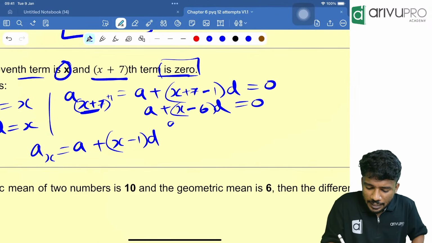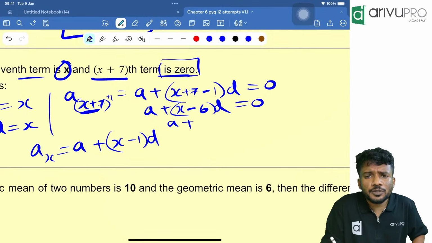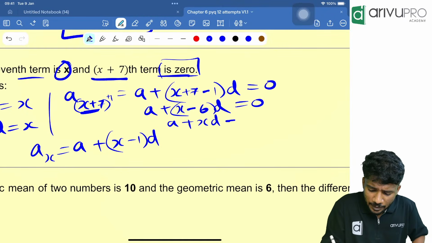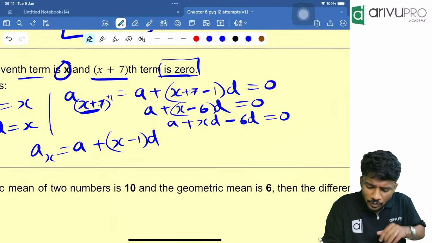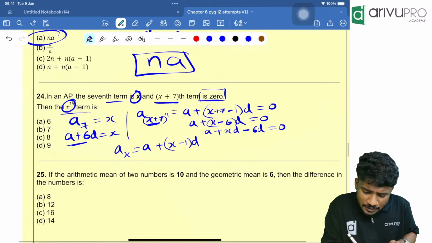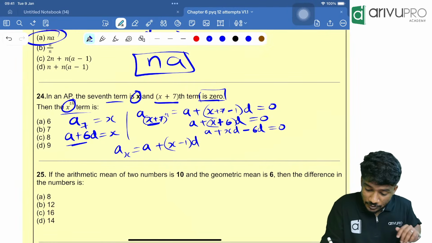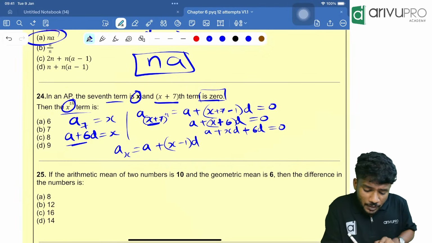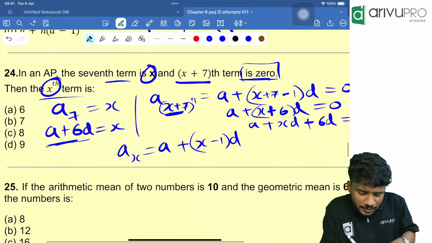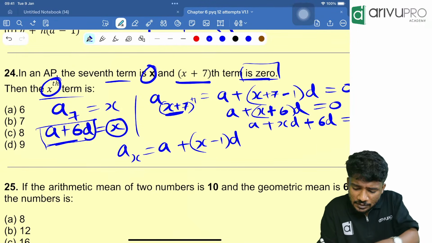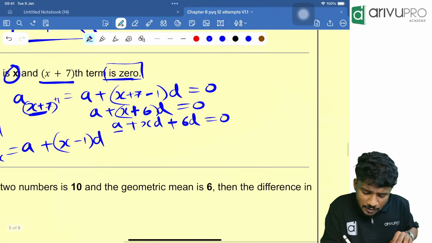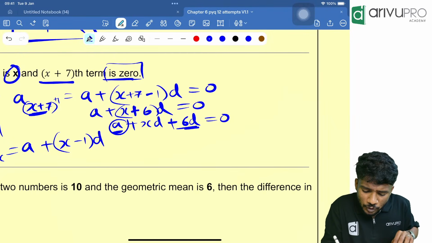That means A plus D into x is xD, plus 6D, which is equal to 0. Now looking here, A plus 6D is how much? 1 second, is it 6 minus? No, plus 6D only, sorry for that. Plus 6D is equal to 0. Now looking here, A plus 6D is equal to what? X. Look here, A plus 6D is equal to x.